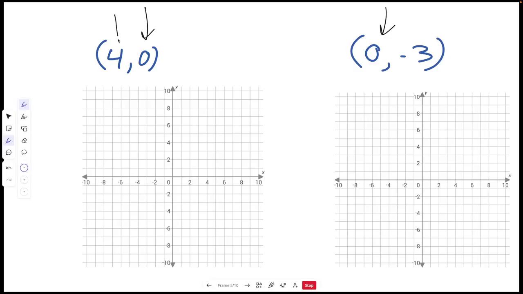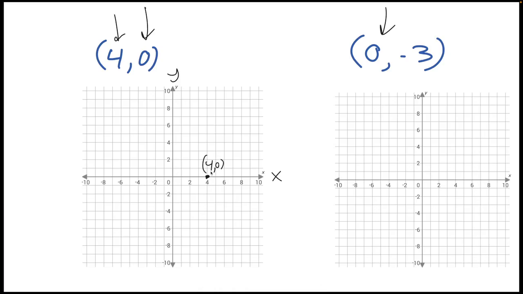So the first number here is positive, right? So we're going to go 4 to the right, 1, 2, 3, and 4. All right, the 0 means don't go anywhere. Just leave it there. And so this graph is going to fall on the x-axis there, okay? The left to right is the x-axis, the up down is your y-axis. And so this is 4, 0, and that's the answer. Okay, it lands on the x-axis.